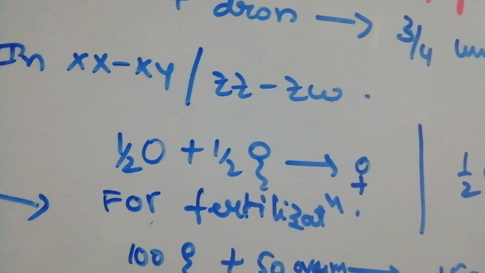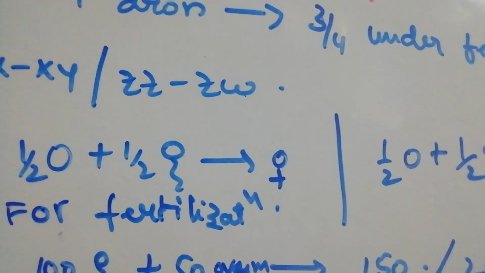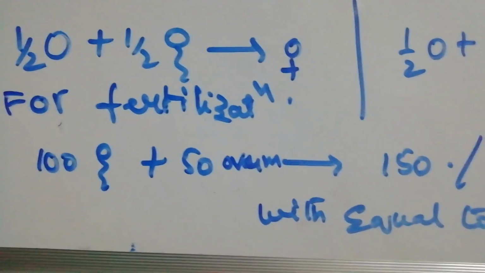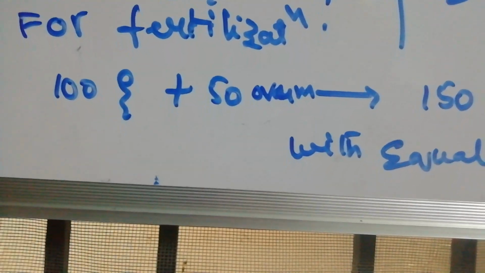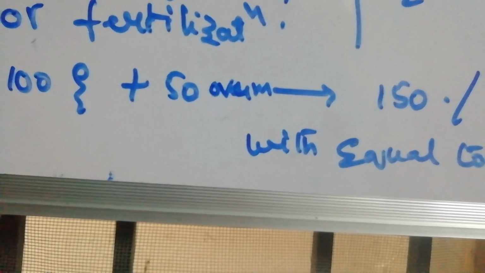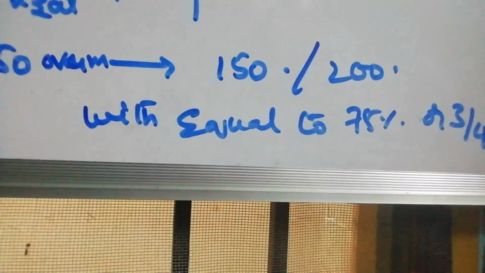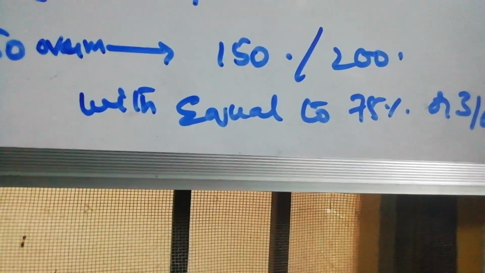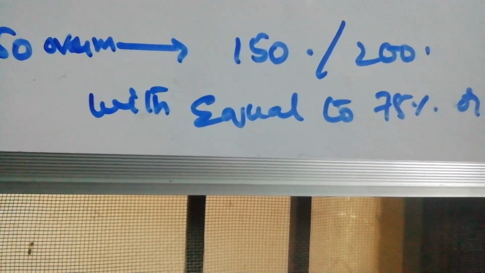Just like XX, XY, there is 100% participation in fertilization, but in honeybees sperms participate 100%, while ova participate only 50%. Out of 100 sperms and 100 ova, 100 sperms participate and 50% of ova participate.